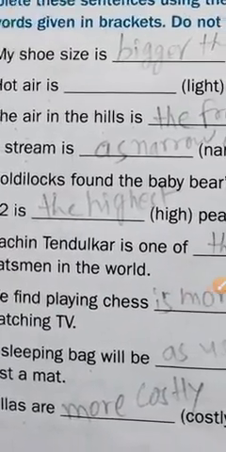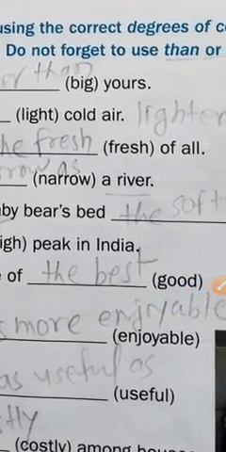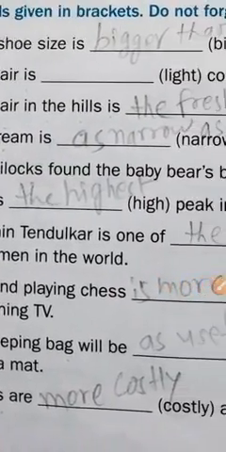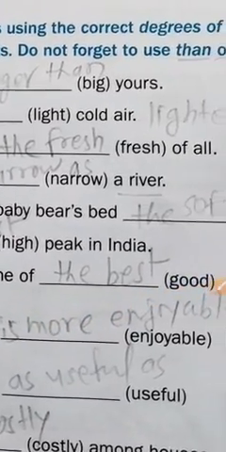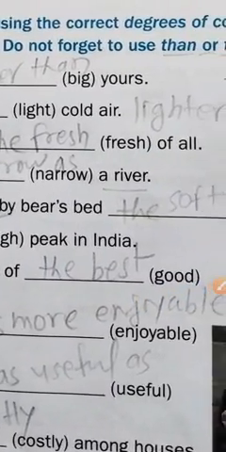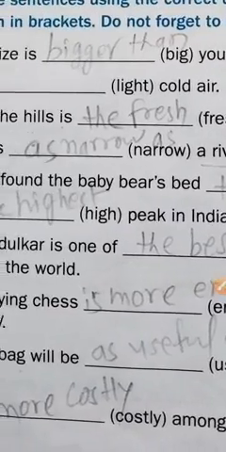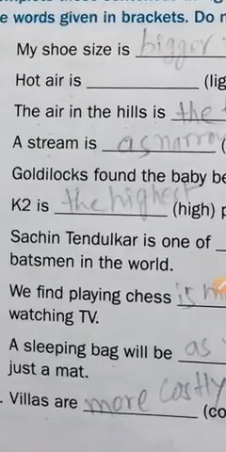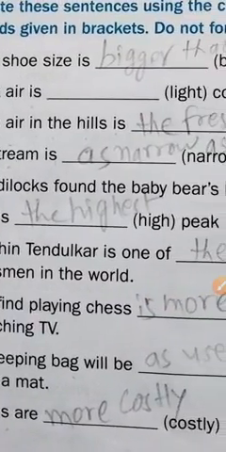Hot air is as light as cold air. Now another example: the hills are the fairest of all.